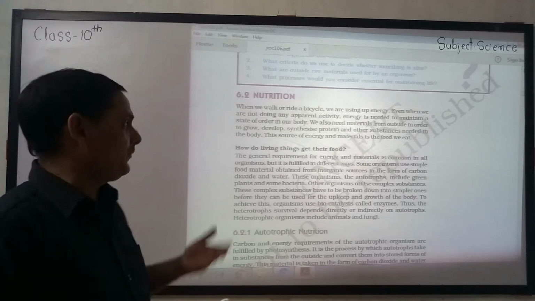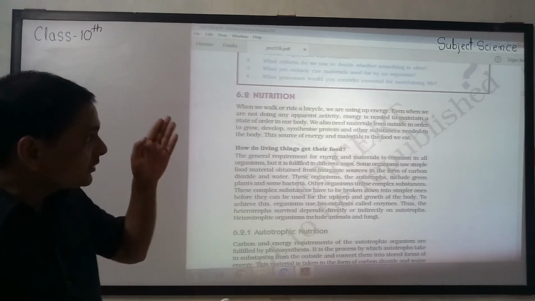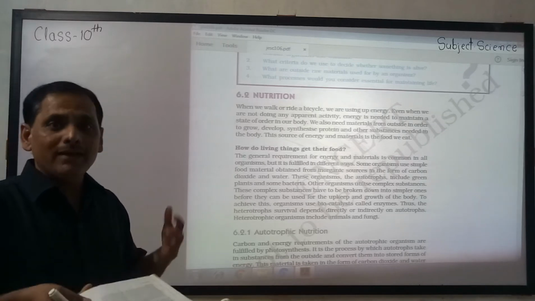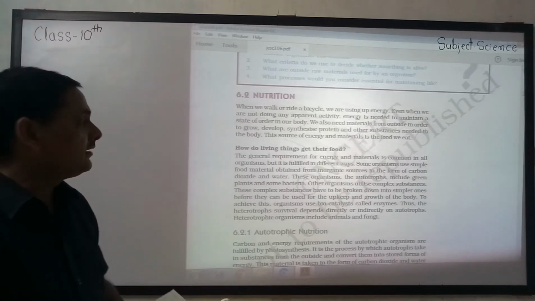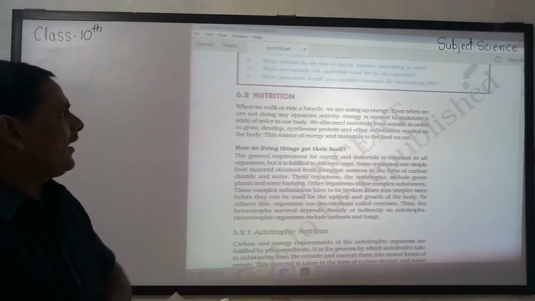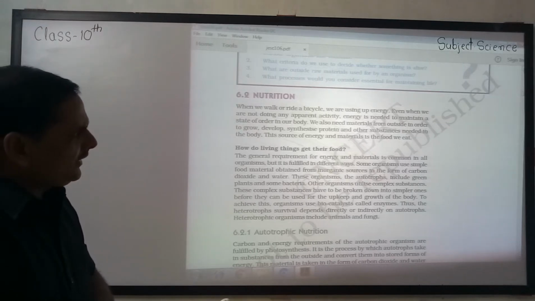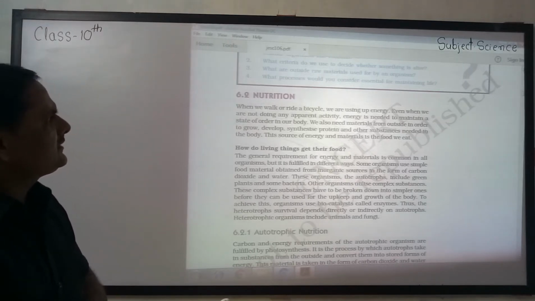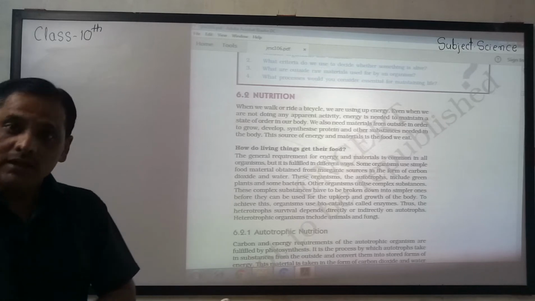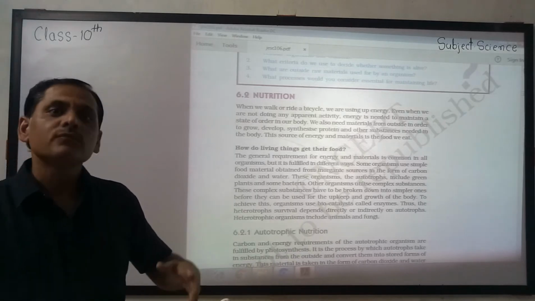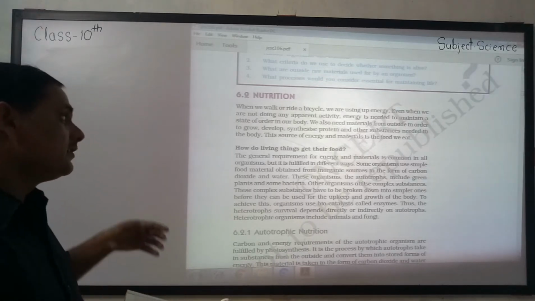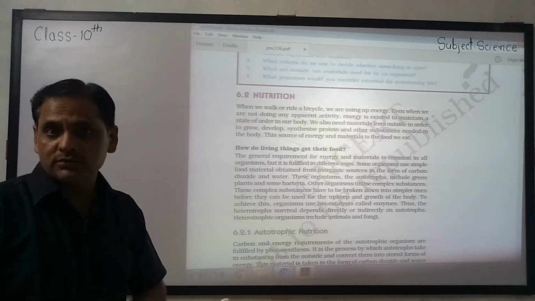हम चल रहे हैं या फिर bicycle चला रहे हैं. We are using energy. हम हमारी energy को use कर रहे हैं. Even when we are not doing any apparent activity, energy is needed to maintain a state of order in our body. Even हम जो कुछ भी नहीं कर रहे हैं, मीन्स रेस्ट की सिचुएशन में हैं, तभी भी हमको एनर्जी की रिक्वायरमेंट होती है.